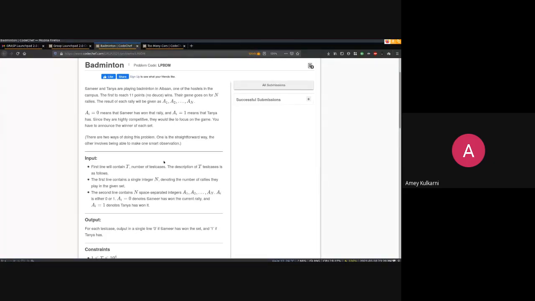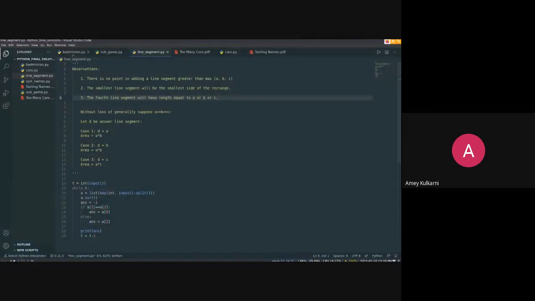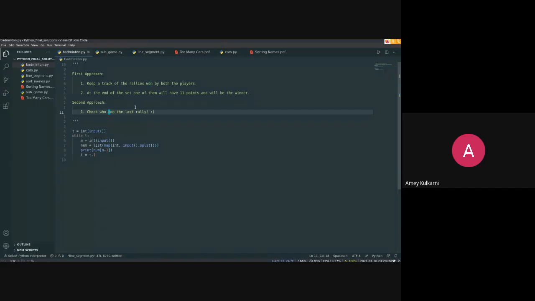Suppose there is a game, and we have given you guys that at the end of the game there is going to be a winner. So what does that mean? The game doesn't end when the losing player scores. The game ends when the winning player scores. So you just have to check who was winning and then just print the guy who scored the last point. Yeah, that was the second approach.